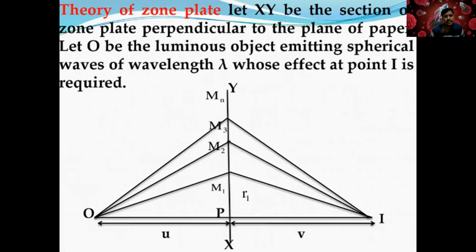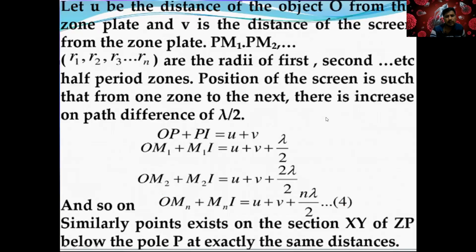OM1, did you understand here? Where is the OM1? From here and this. You should be able to keep OM1 in mind. So OM1 plus M1I is equal to U plus V.